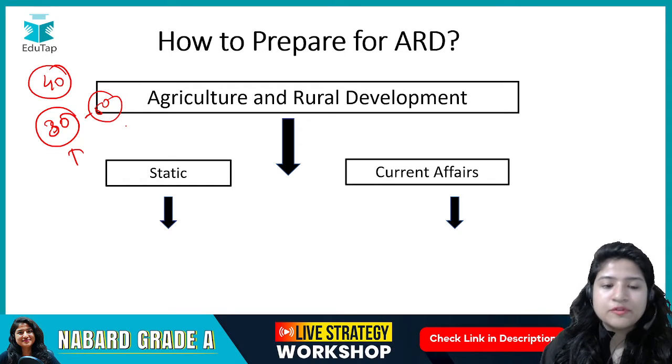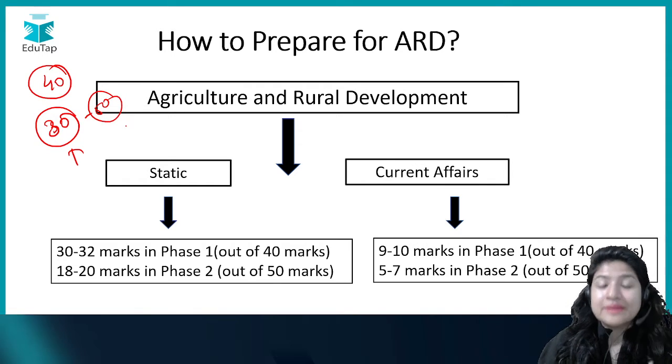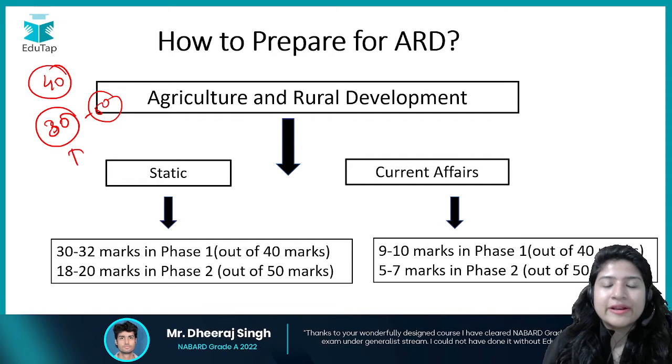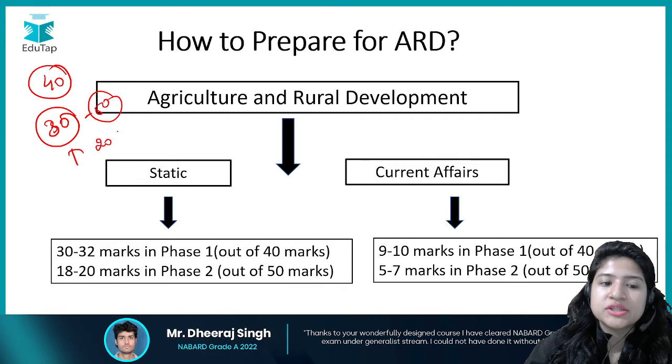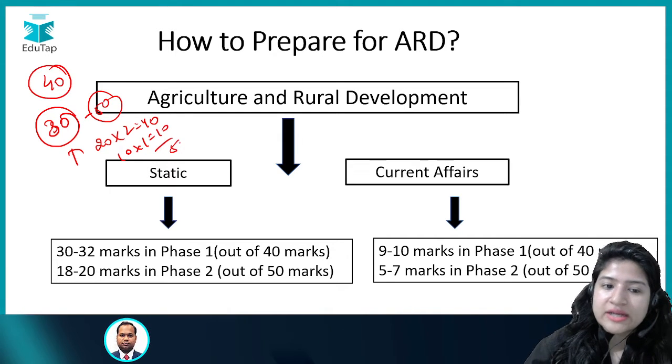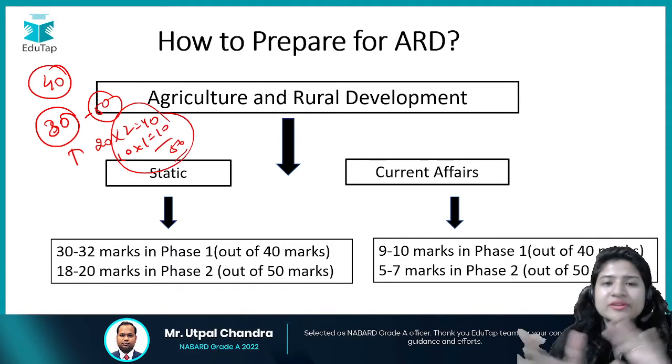Okay, if we denote it by marks, in phase 2 you have 20 questions of 2 marks each, that is 40 marks, and 10 questions of 1 mark each, that is 10 marks. This is how 50 marks are made. However, this is not a concern.